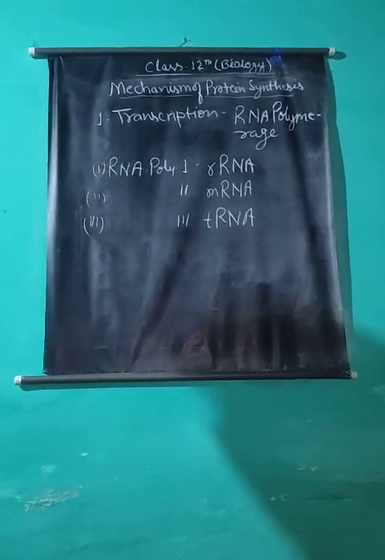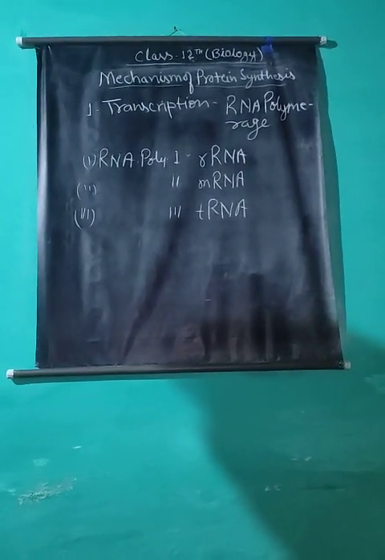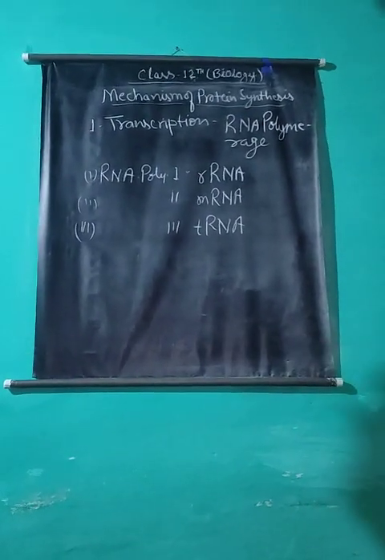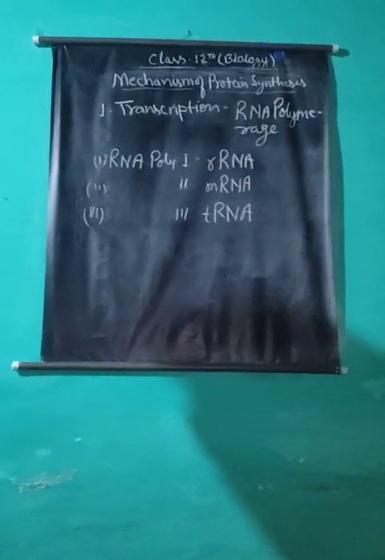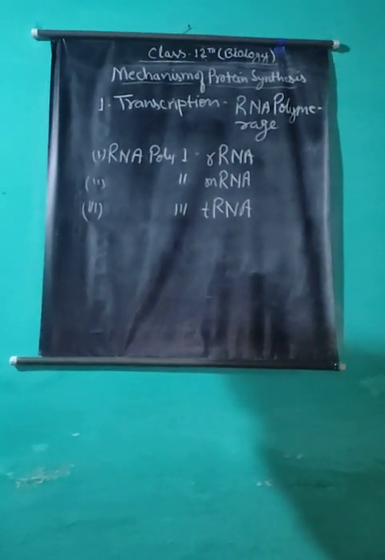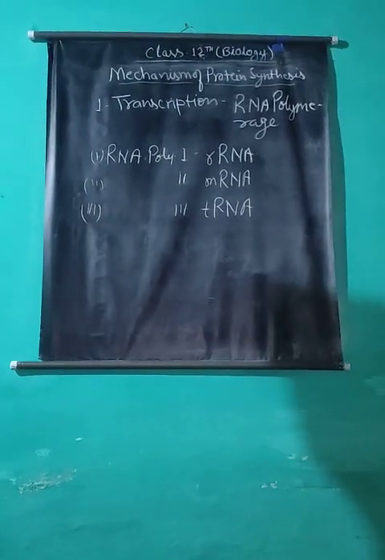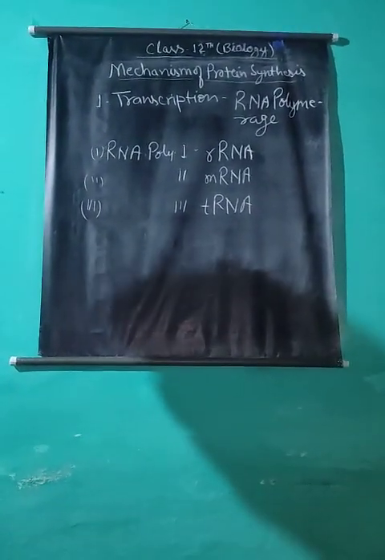Once RNA synthesis is initiated, the sigma factor gets dissociated and the core enzyme starts the elongation of the messenger RNA chain. The dissociated sigma factor again combines with the core enzyme to form the holoenzyme, or active RNA polymerase.